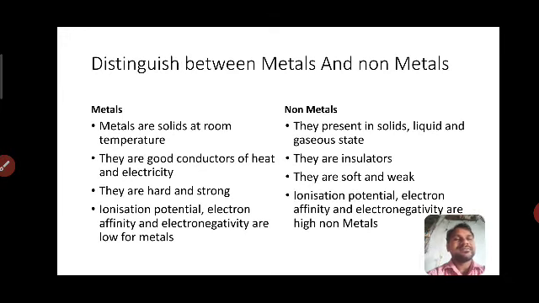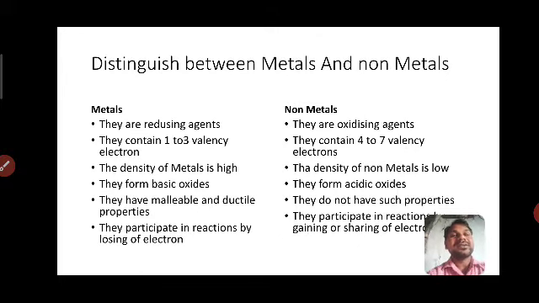And what is the difference for which materials we call metals? They are solid at room temperature, good conductors of heat and electricity, hard and strong, with low ionization potentials, and they are reducing agents with a valency of 1 to 3, high density, form basic oxides, and have malleability and ductile nature and show luster.